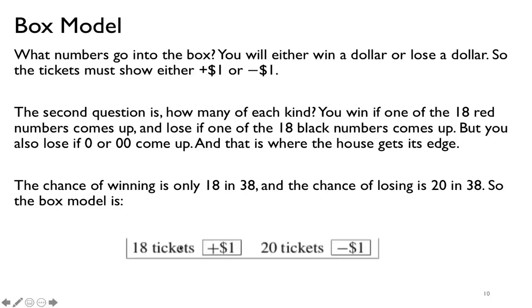Again, with 18 red tickets I can win $1, but with the 20 other tickets, if I get any of the 18 black or the 2 green, I lose $1. So we've boiled the problem down to a simple box model with only 2 kinds of ticket, +1 and -1. There are 18 chances of getting a +1 and 20 chances of getting a -1. That's the purpose of the box model: to simplify the game into a simple box with a certain number of tickets, and how many of each.